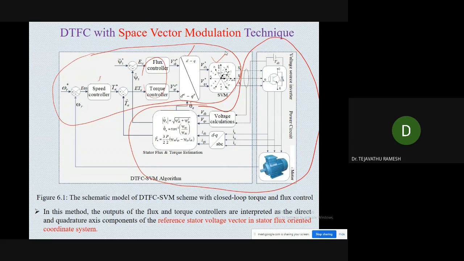So the thing is, by using the DTFC with space vector modulation, we will get the advantage of the direct torque control method and, at the same time, the field oriented control method. We can get the advantages which we are getting from the FOC and the DTC here.